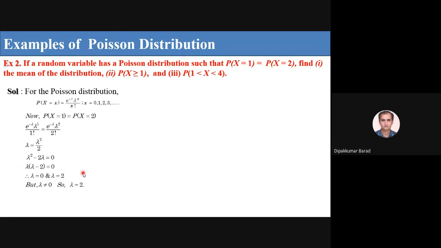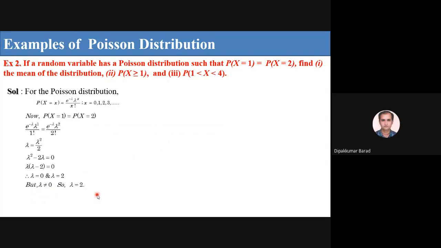Okay. But lambda is not equal to 0. Lambda is always greater than 0 and always finite. So, lambda equal to 2. Because we know that lambda is nothing but np, and n and p both are non-zero, lambda is always non-zero. So here I get lambda equal to 2.